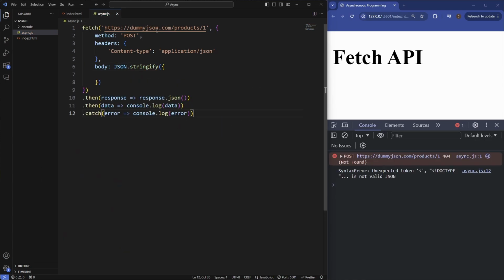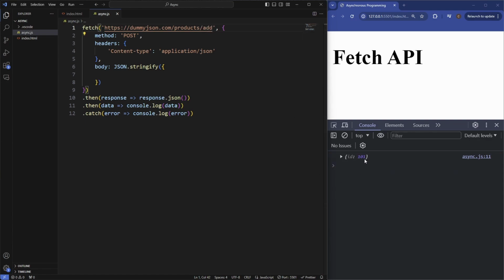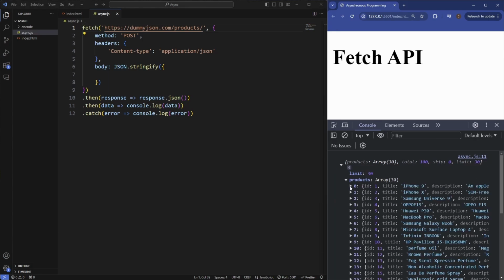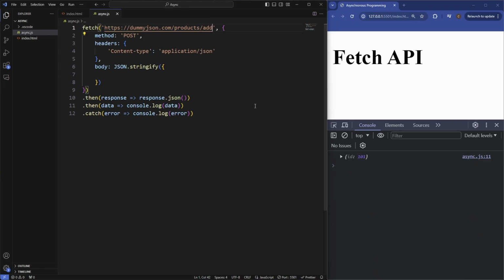So if we actually want to post something with this dummy text in regards to the products, we actually need to change this to add. Change this to add after the /. You can see it's already actually added one extra product, so you can see it's got an ID of 101, and the reason it has that is because products itself, if I just get rid of the add, you can see we've got a total of 100 products. So the first product is obviously that iPhone 9 that we had, because we specified the first product in our example, which was the iPhone. So if we want to add to this, you can see the ID now, you see it's already actually been added, and it's given it the ID of 101.